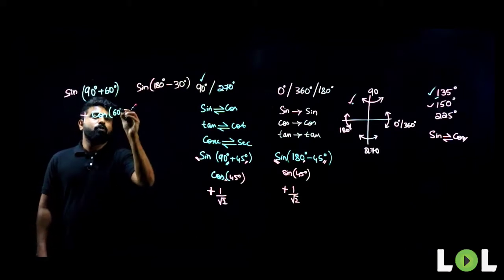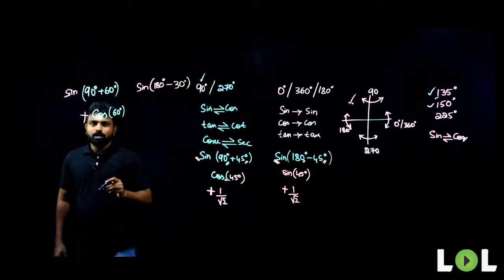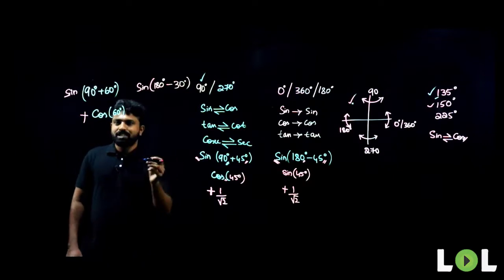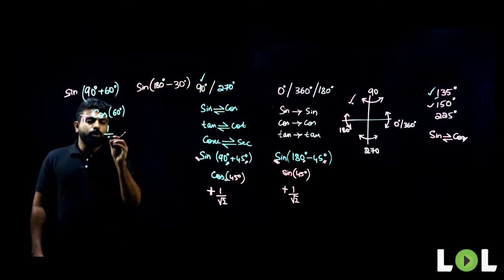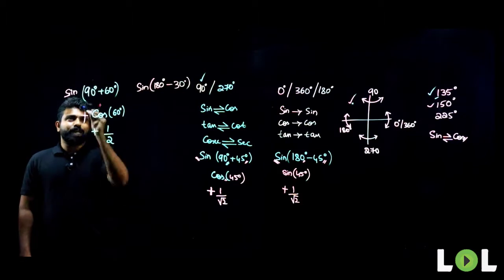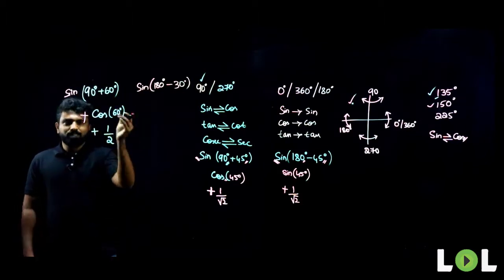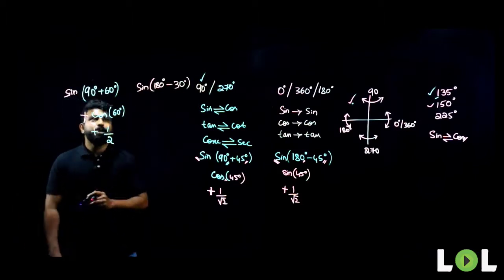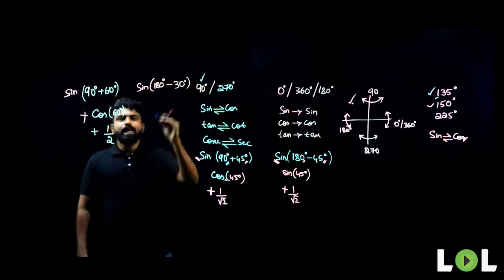What is the value of cos 60? You people all know that. Cos 60 is nothing but 1 by 2. So, the value of sine of 90 plus 60 will be cos 60, that is also equal to 1 by 2. Now, what about sine 180 minus 30?